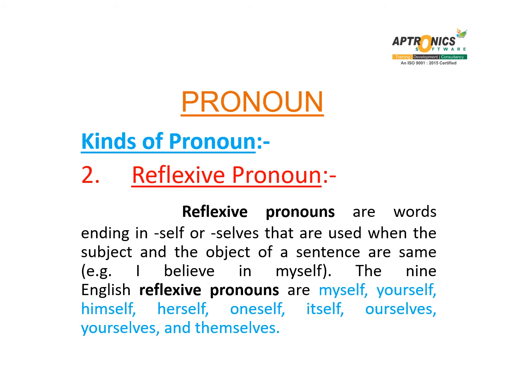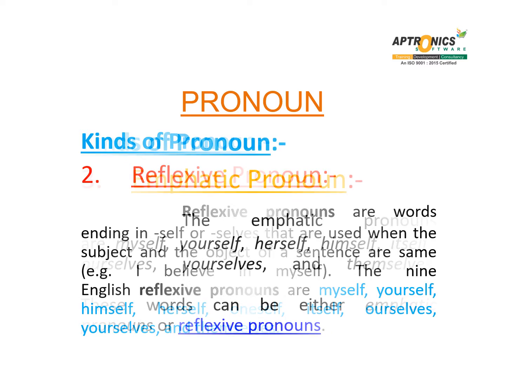What are reflexive pronouns? Reflexive pronouns are words ending in self or selves that are used when the subject and the object of a sentence are same. For example, I believe in myself. The 9 English reflexive pronouns are myself, yourself, himself, herself, oneself, itself, ourselves, yourselves, and themselves.